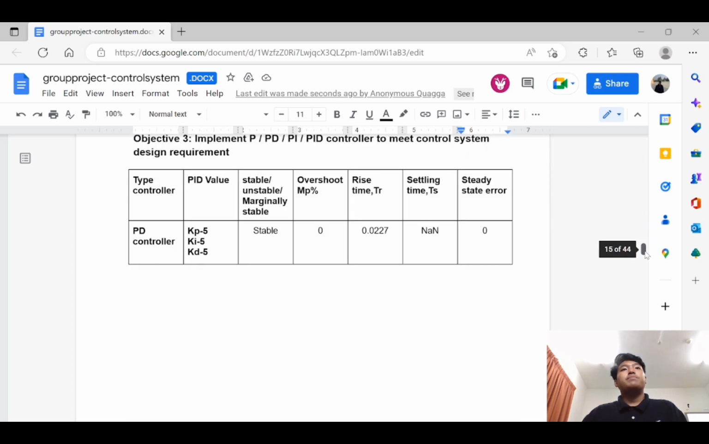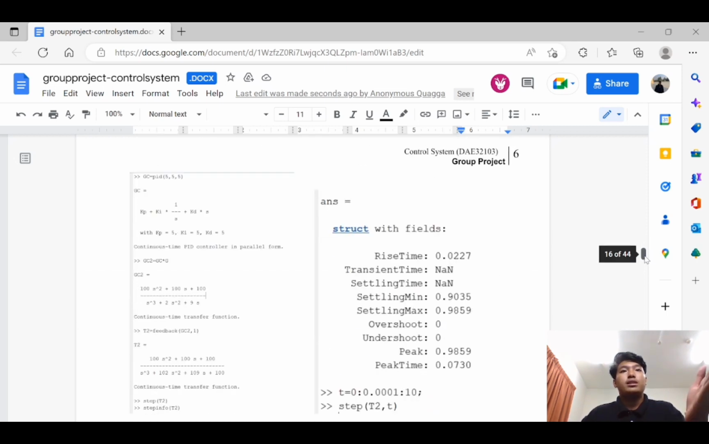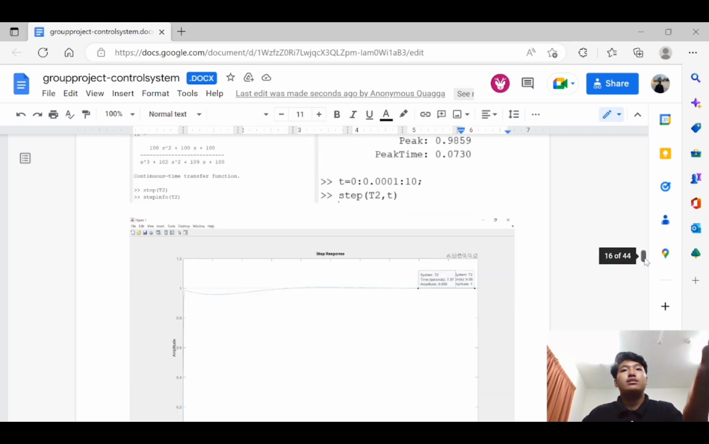For the first PID value that I use, KP is 5, KI is 5, and KD is 5. It shows it is stable, and overshoot is 0, rise time is 0.227, and the settling time is NaN, and the steady state error is 0. This is my Simulink programming, and this is my graph.